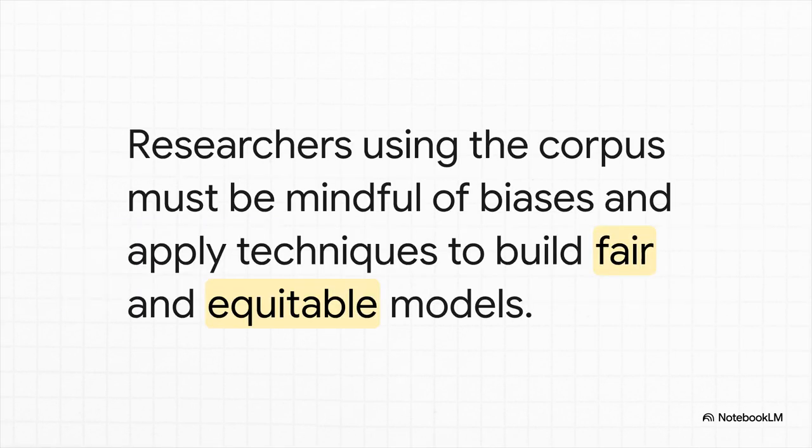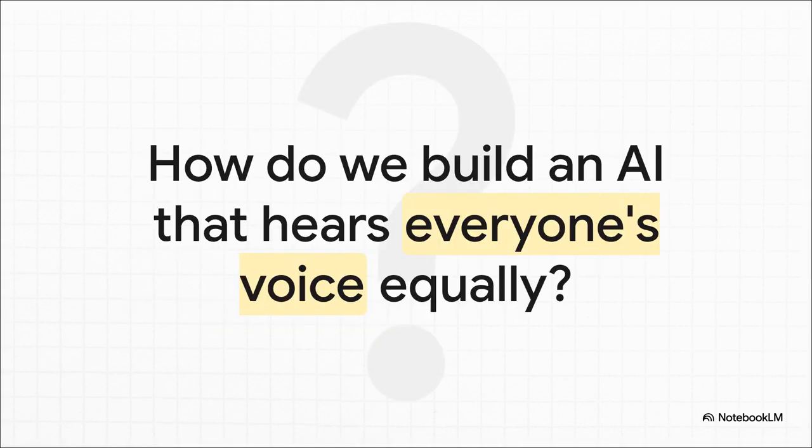But you know, the responsibility doesn't stop with the community. It also falls on the researchers and developers who are actually going to use this data. They have an ethical responsibility to be aware of these biases and actively work to correct for them. For instance, they can use technical solutions like resampling, which basically means you digitally duplicate the clips from the underrepresented groups so the AI sees them more often, or data weighting, which tells the AI to pay more attention to the data from those groups. The goal here is to build models that are fair and that work for everyone, not just for the dominant group in the dataset. Which leaves us with this final, critical thought.